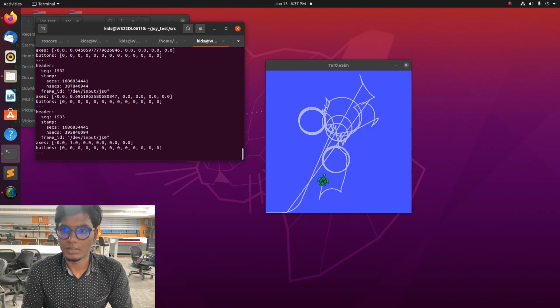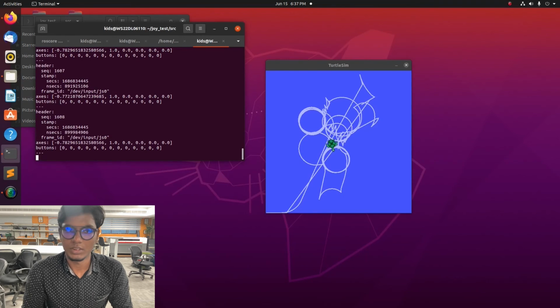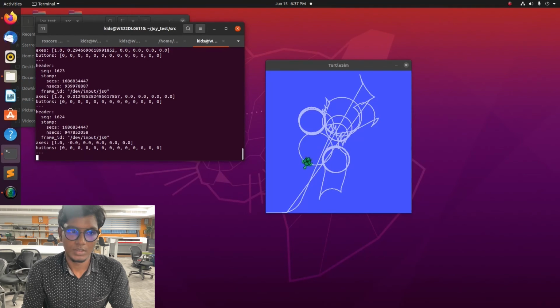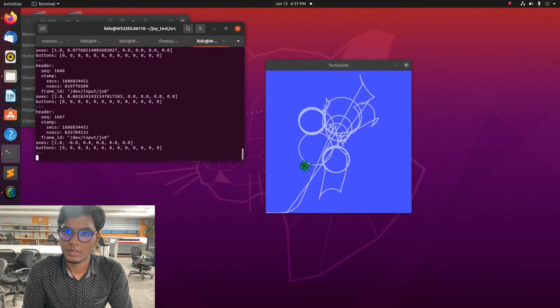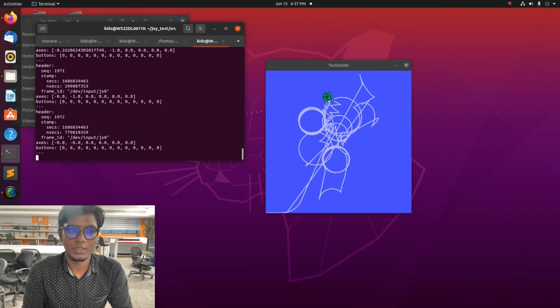Same thing here, you can see turtle_joy teleop, those things will be published by the joystick. Right, now using a joystick controlling the Turtlesim.